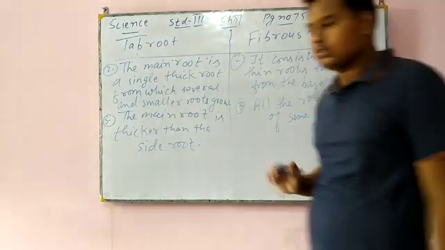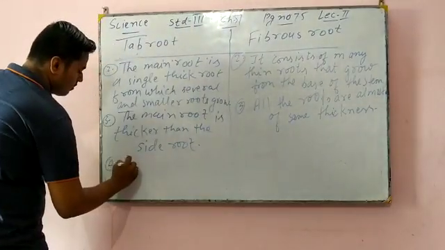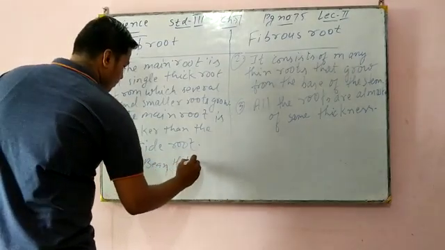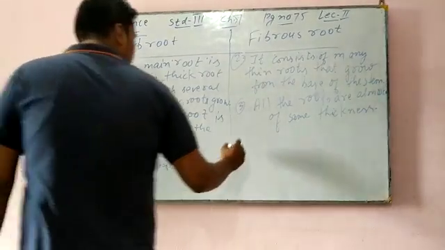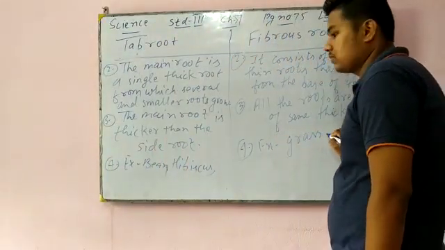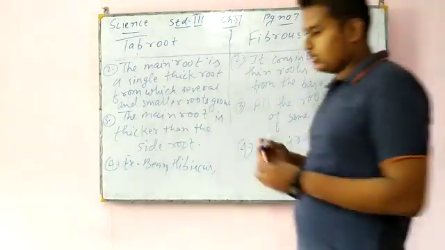Examples for taproot are bean and hibiscus. For fibrous, the examples are grass and wheat. So these are the references.